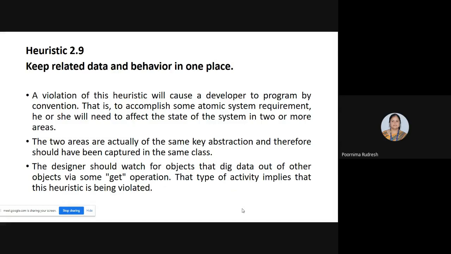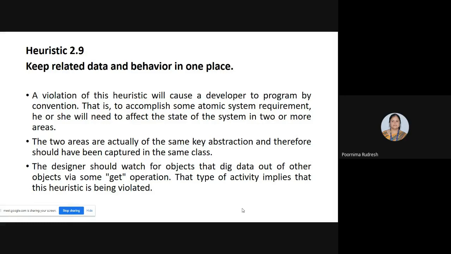So the main idea in heuristic 2.9 is that whatever data and behavior you have created for a class, you have to keep it in that class itself. If some other class or objects try to access that with get operations, then this indicates that heuristic 2.9 is violated.